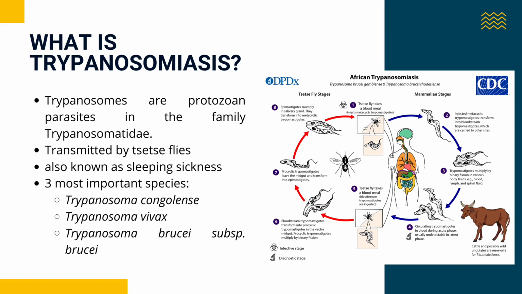Trypanosomes are protozoan parasites in the family Trypanosomatidae, transmitted by tsetse flies, also known as sleeping sickness. The three most important species are Trypanosoma congolense, Trypanosoma vivax, and Trypanosoma brucei subspecies brucei.